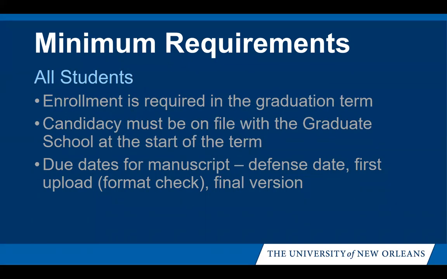The minimum requirements are that you are enrolled in the semester you plan on graduating, that you have turned in a candidacy, or what you may know as a candidate plan of study form, to the graduate school office. For example, if you plan on graduating this spring of 2019, candidacy forms were due on October 1st, 2018. And the last requirement is that you adhere to the appropriate due dates for your manuscript, such as the defense due date, the first upload, which is also considered the format check, and the final version upload.